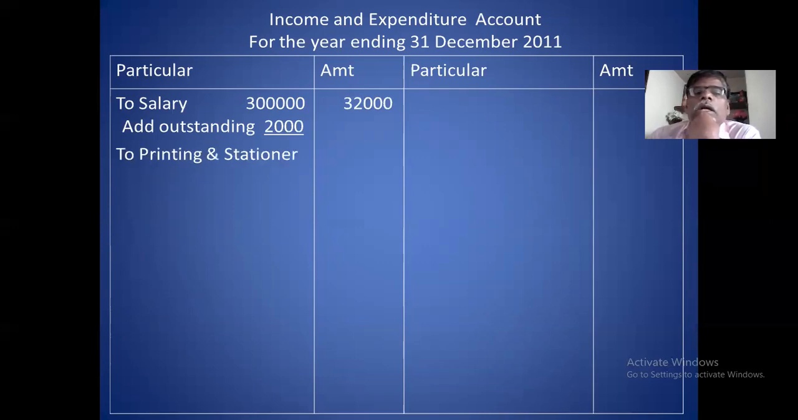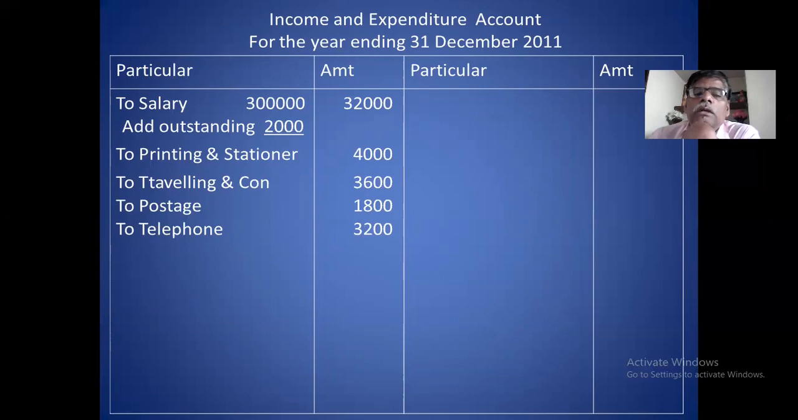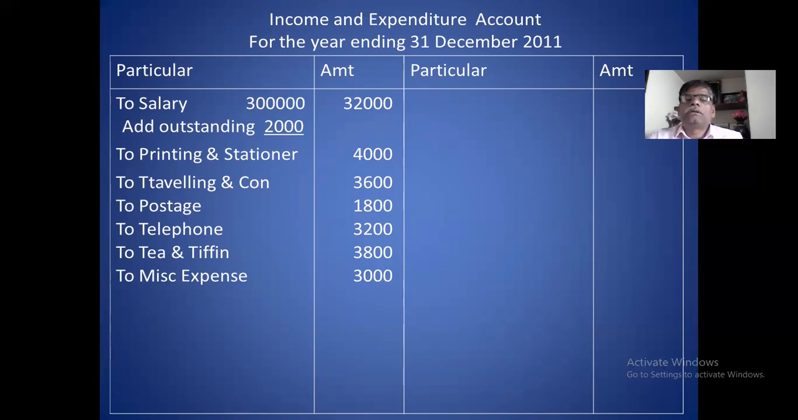Okay. Second item, printing and stationery you take. Third item, traveling expense. Fourth, postage. Fifth item, telephone. Sixth item, tea and tiffin. Next, miscellaneous expense. Okay. These are the expenses in your trial balance. These are the expenses you recorded.